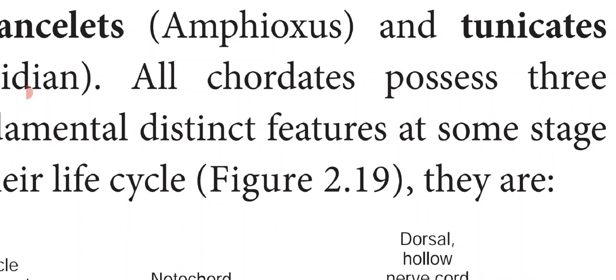All chordates possess three fundamental distinct features at some stage of their life. That is, they possess these three fundamental distinct features either during the embryonic stage or during the young stage or during the adult stage. So these three fundamental characteristic features can be seen at any stage of their life cycle.